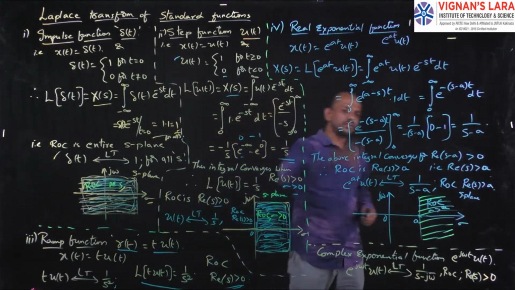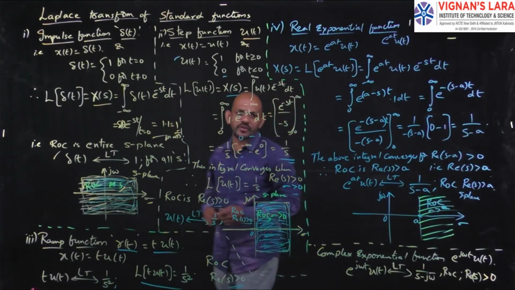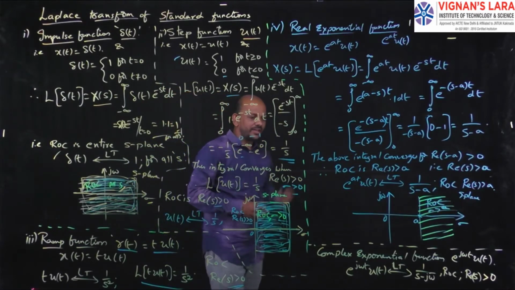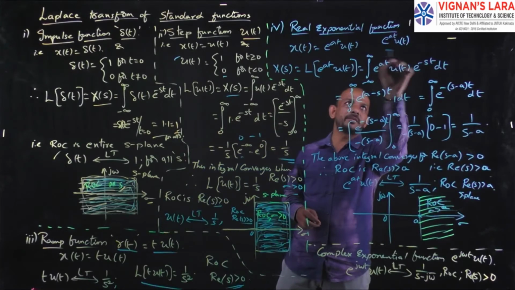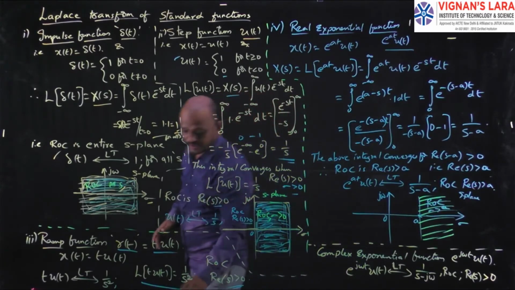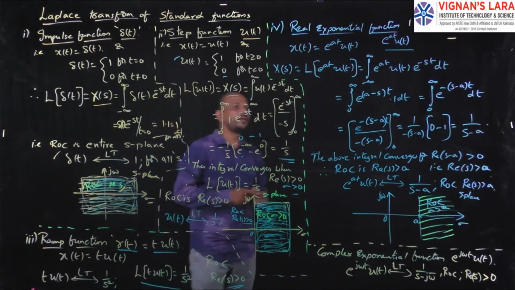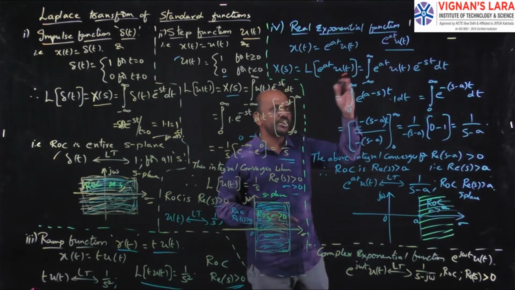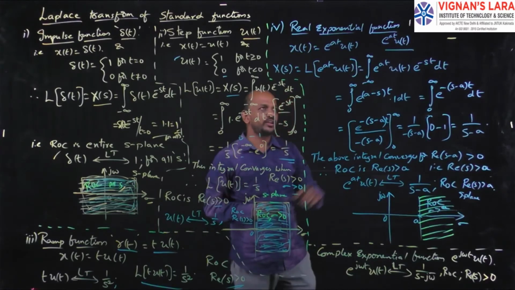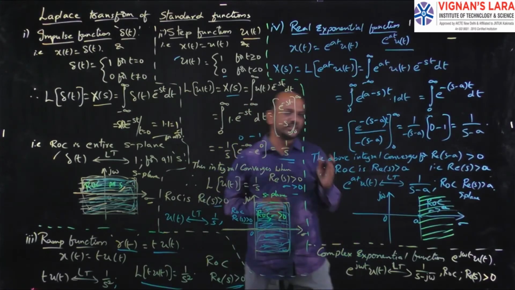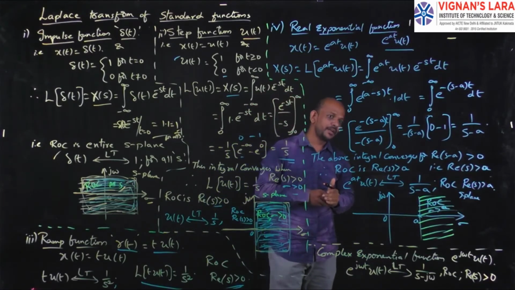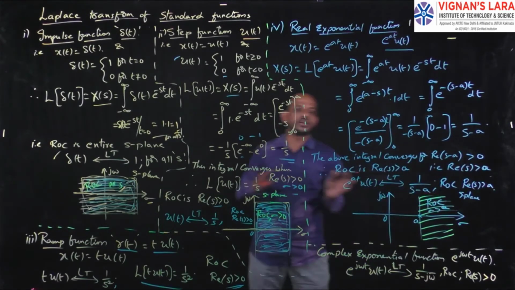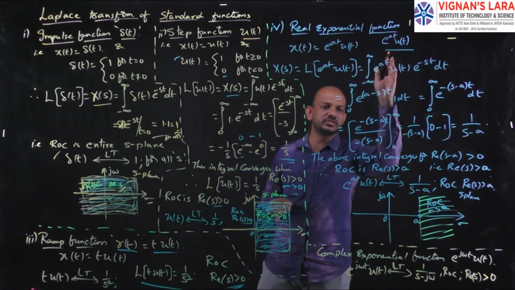Now the next one, coming to the real exponential functions. The real exponential function is represented as e power at into u of t, where a is real. u of t exists only for t greater than or equal to 0, so this function exists only for positive t. For negative t, u of t equals 0, so the function is also 0 for negative t.